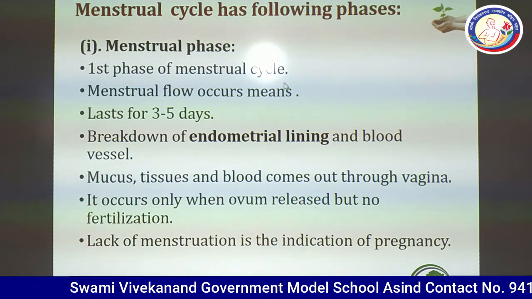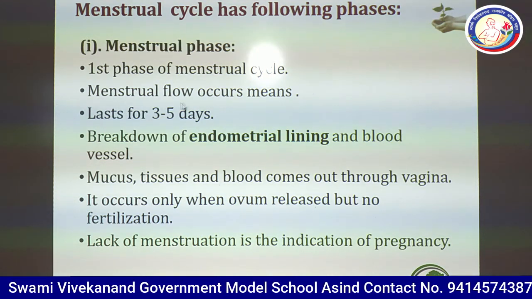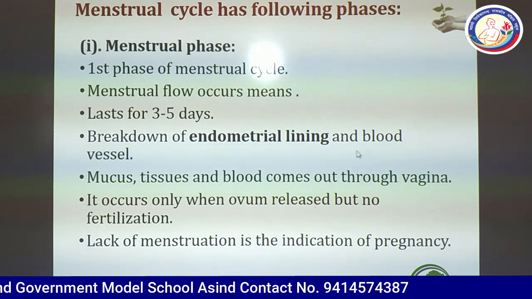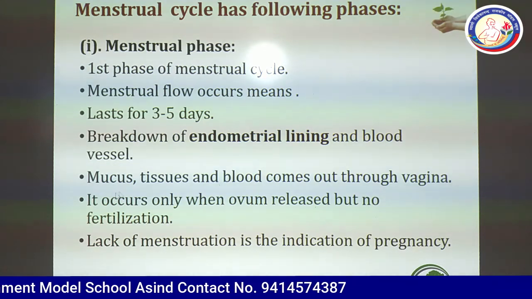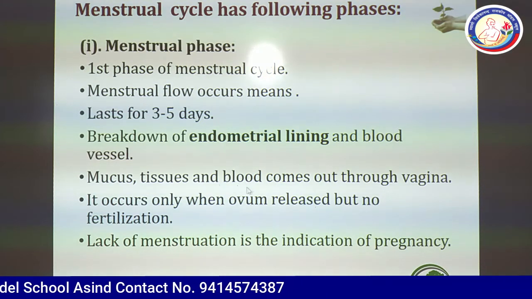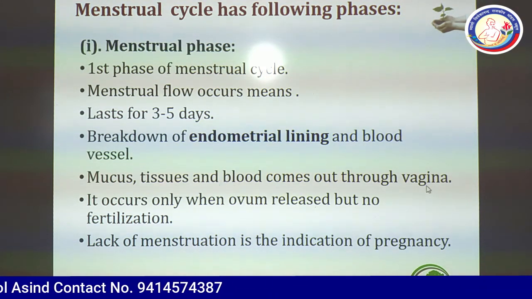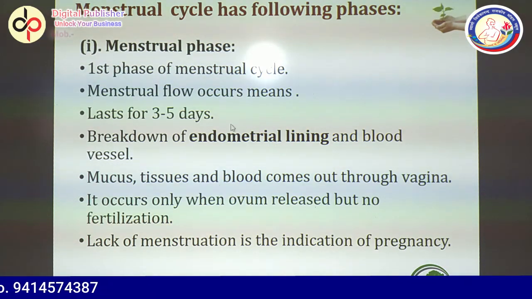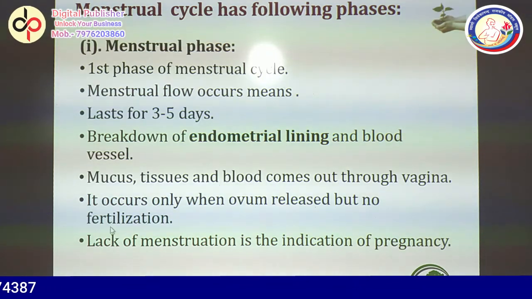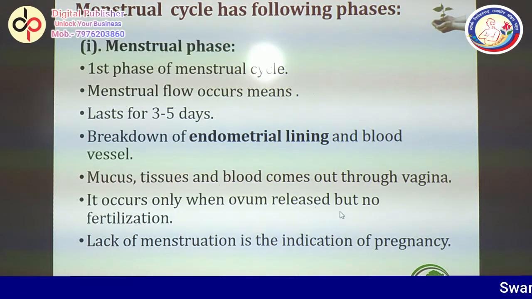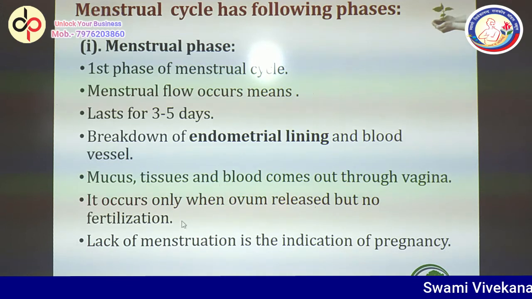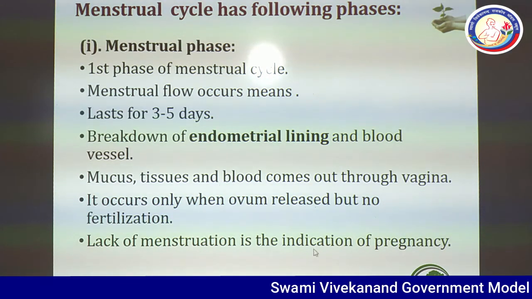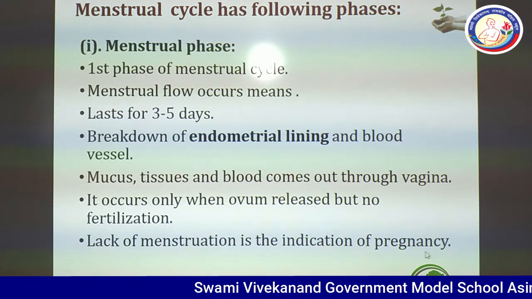In the first phase of the menstrual cycle, menstrual flow occurs, meaning breakdown of the endometrial lining, and blood vessels, mucus, tissues and blood come out through the vagina. So the first 3 to 5 days of the menstrual cycle are called the menstrual phase. It occurs only when the ovum is released but no fertilization is carried out. Lack of menstruation is an indication of pregnancy.